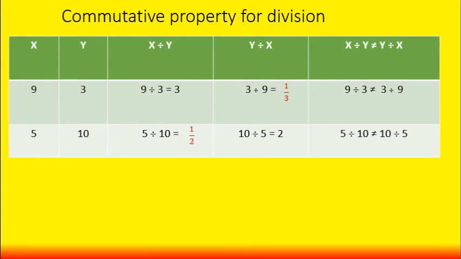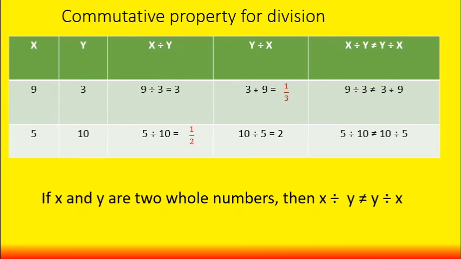Yes, children? So that is why, generally, when we say if x and y are two whole numbers, then x divided by y is not equal to y divided by x. Yes, children? So from this, what are we understanding? Is division commutative? No. So division is not commutative.